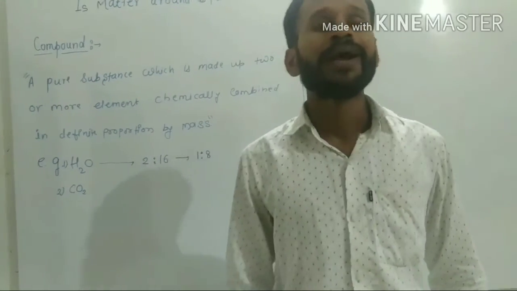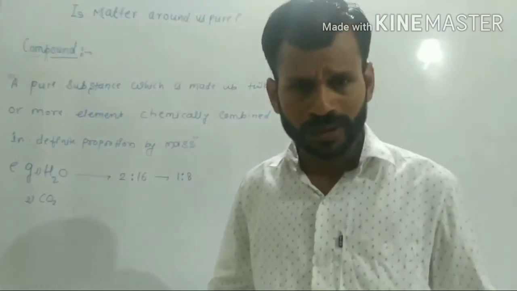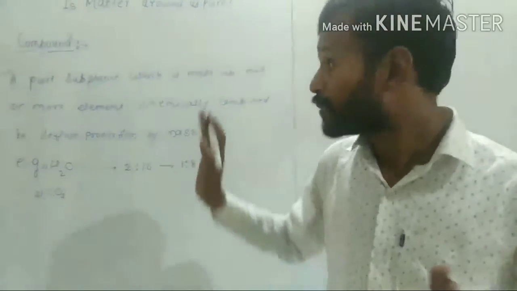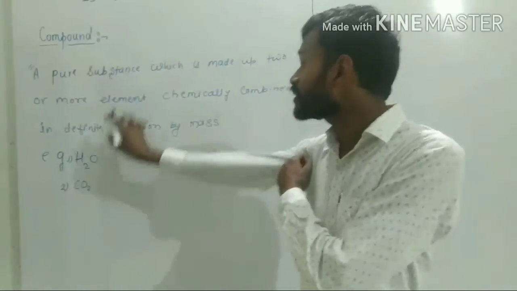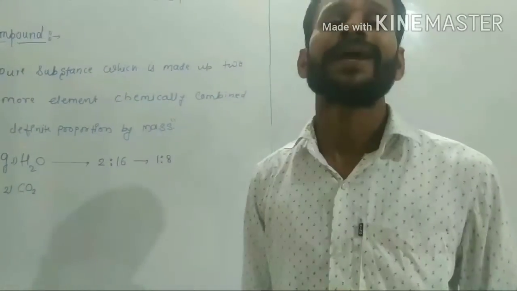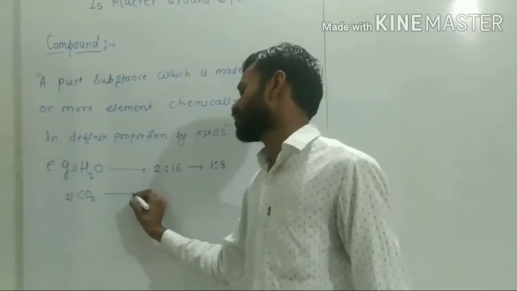Another example is carbon dioxide, CO2. Carbon dioxide is again a compound. Why is it a compound? Because carbon dioxide is also a pure substance, made of two or more elements in a definite proportion by mass.